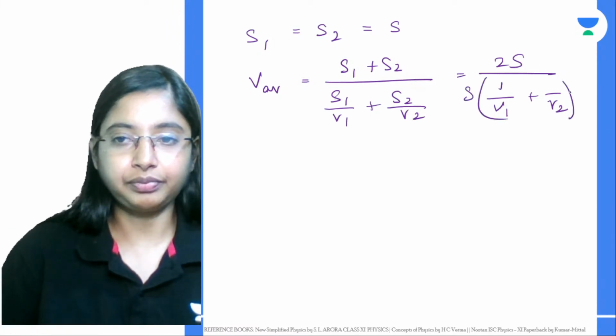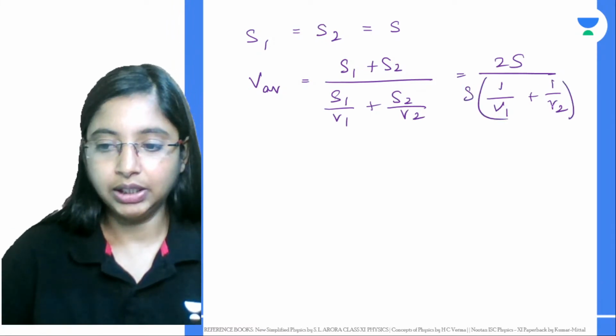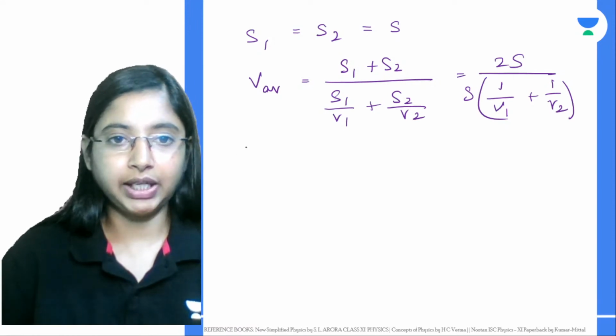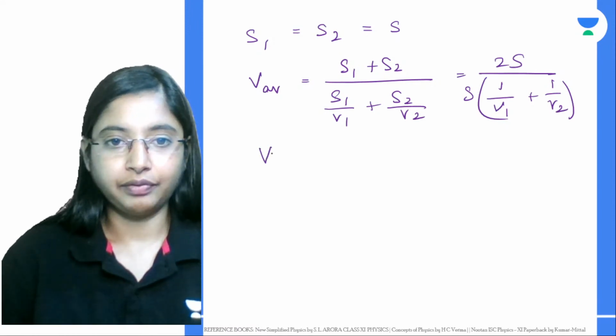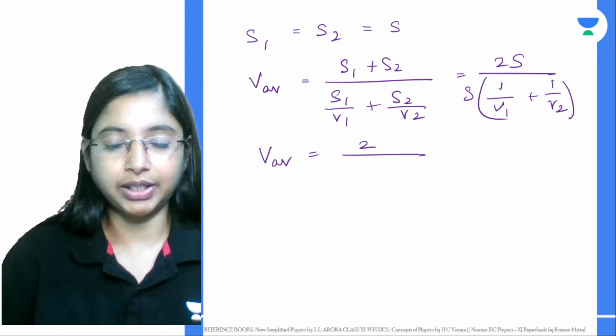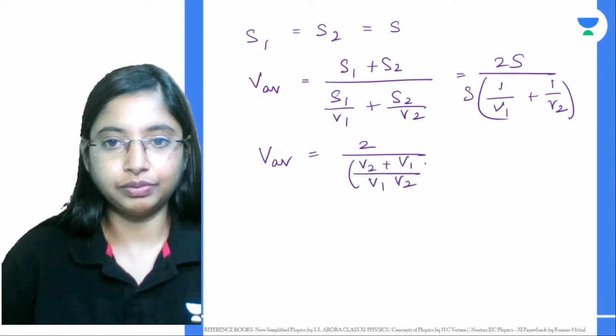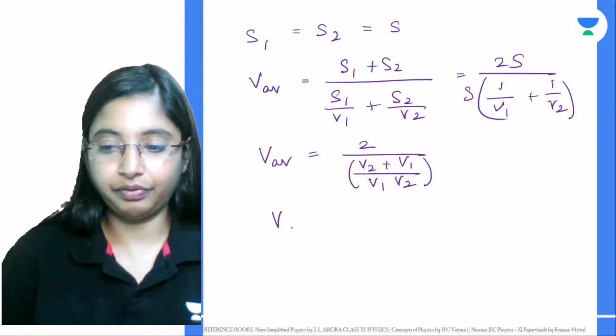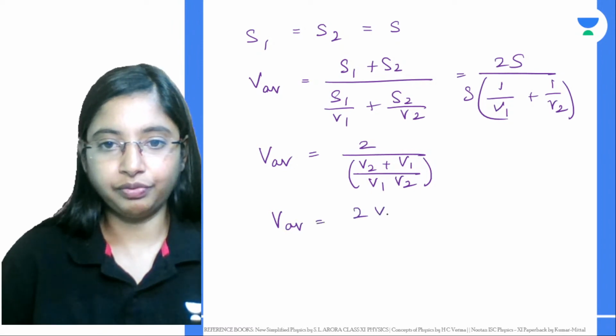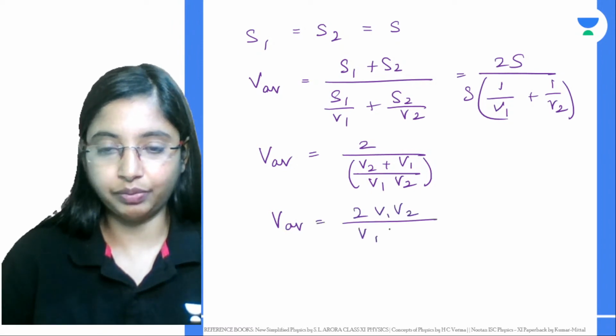Now from here we can write V average as 2 divided by V2 plus V1 by V1 V2. From here V average will be 2 V1 V2 divided by V1 plus V2.